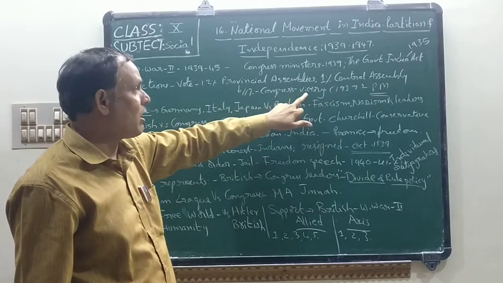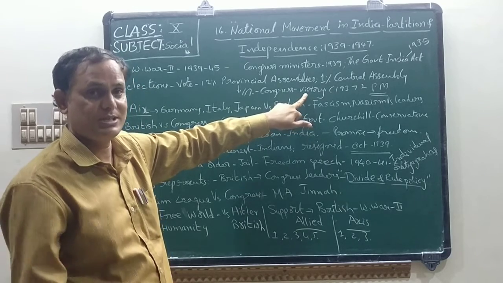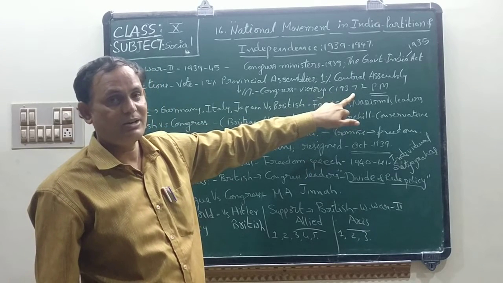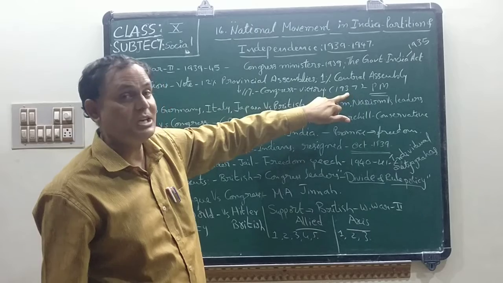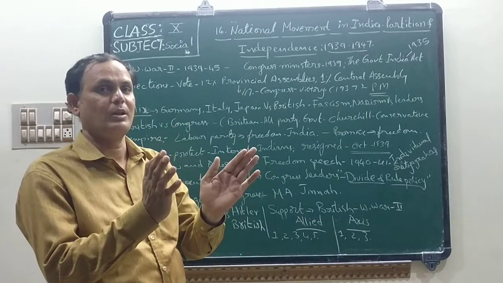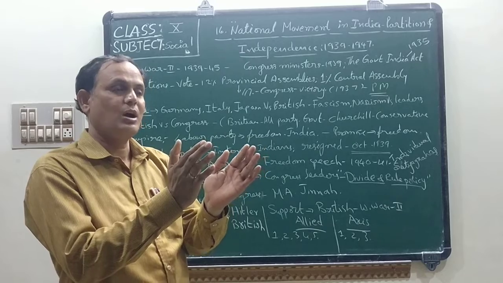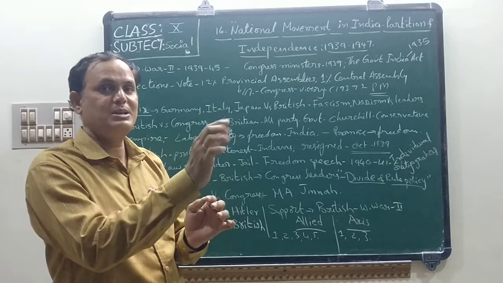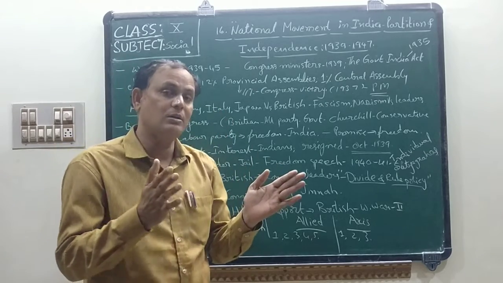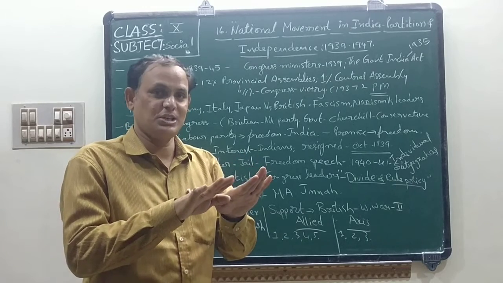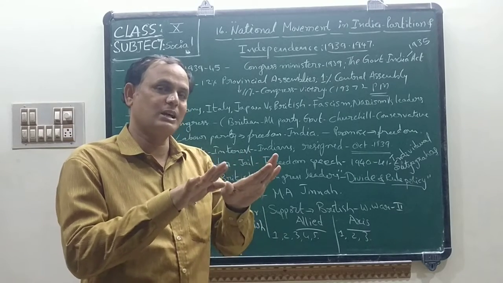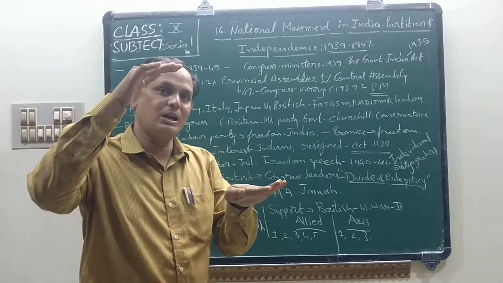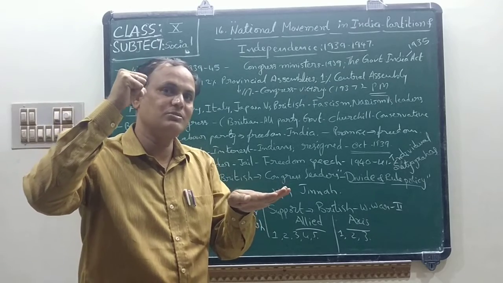Okay, so the Congress won victory in almost all seats. It happened in 1937, children. The British government appointed one PM, elected from the representatives or Congress ministers. Among them, one was elected as Prime Minister. But the Prime Minister was under the control of the Britishers. The Prime Minister would rule the country, but he was under the control of the Britishers. That means the supreme power was in the hands of the Britishers. So that we observed here.